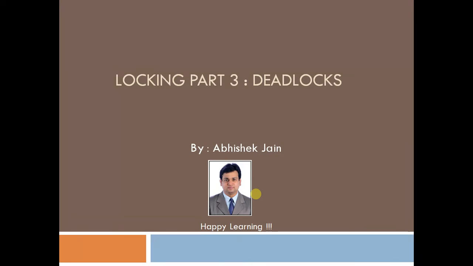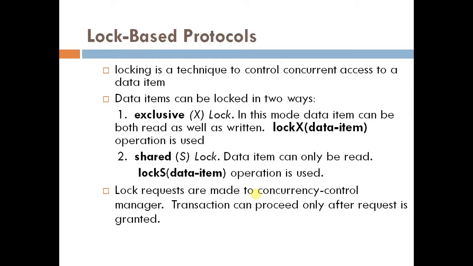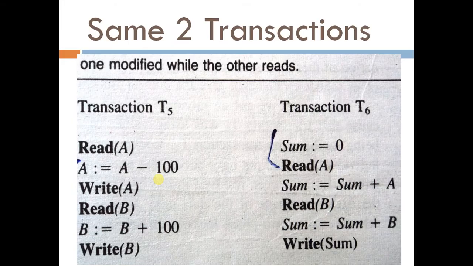Deadlocks. Hello everyone. Welcome to the third part of locking. In this part, we will discuss deadlocks. Now, I hope you have gone through the previous two videos of locking, in which we have seen that before accessing a data item, a transaction can acquire an exclusive lock or a shared lock. Exclusive lock is granted only once on a data item, whereas shared lock can be granted in incremental order. That is, multiple transactions can acquire shared lock on a single data item.